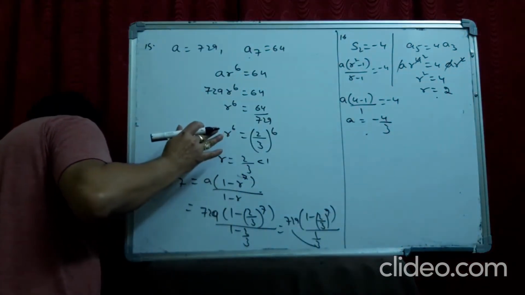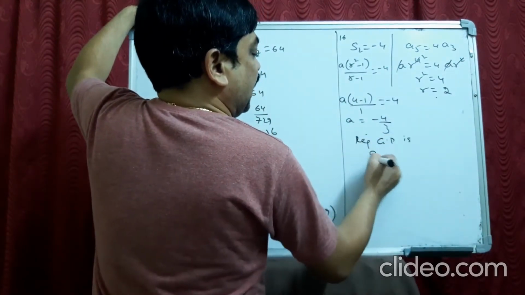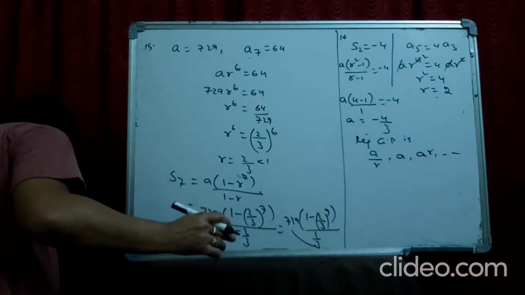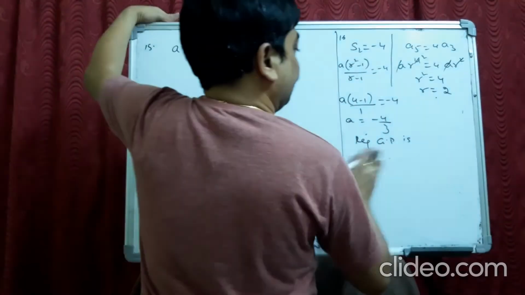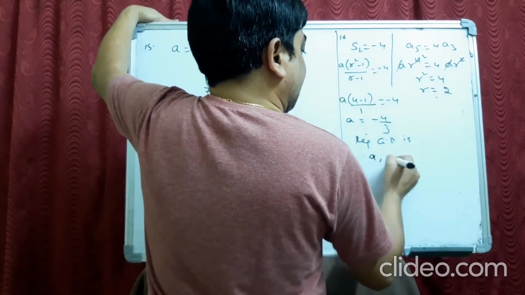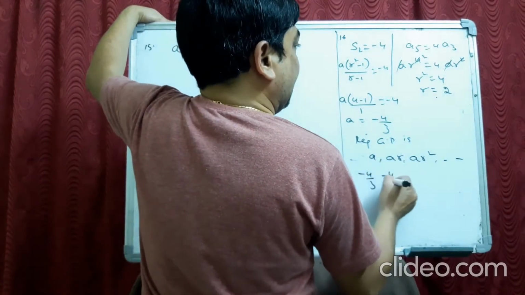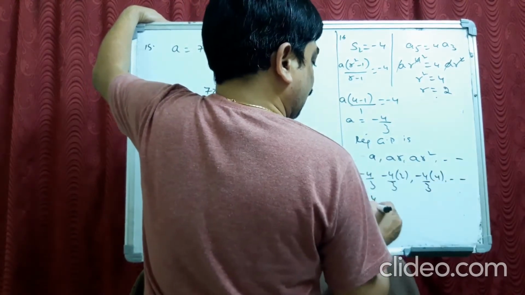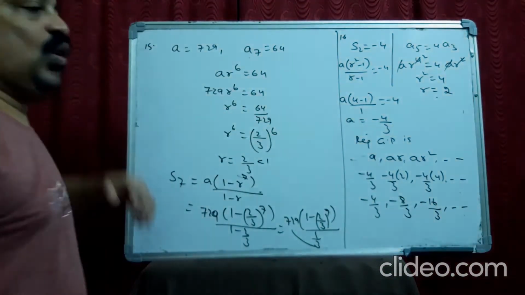Now they ask us to find out the GP. The required GP is a, ar, ar square and so on. The first term is a, minus 4 by 3. Next, into r, so minus 4 by 3 into 2, minus 4 by 3 into 4, and so on. So minus 4 by 3, minus 8 by 3, minus 16 by 3, and so on. Okay?